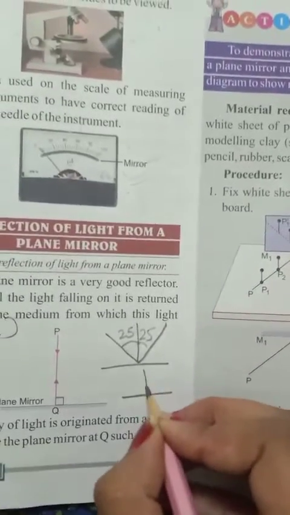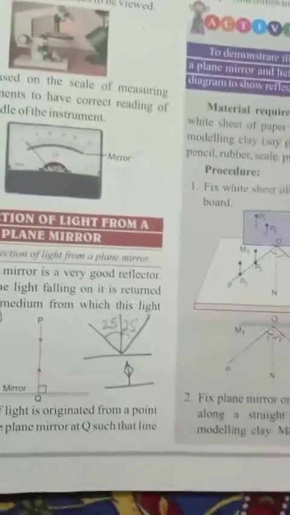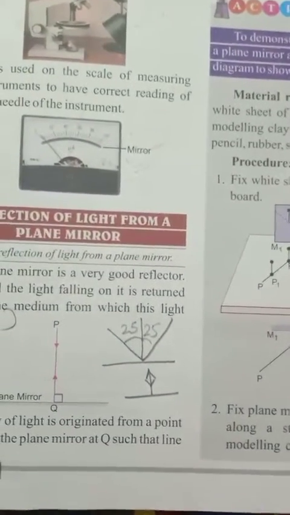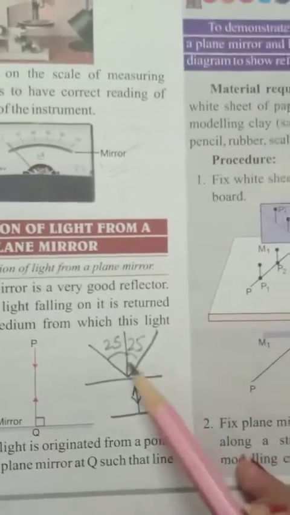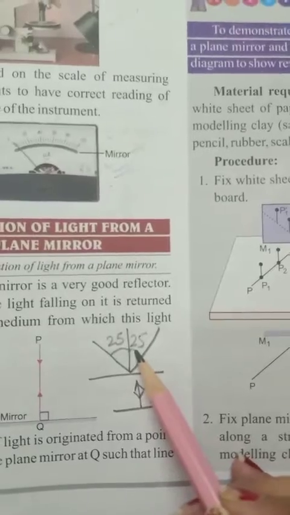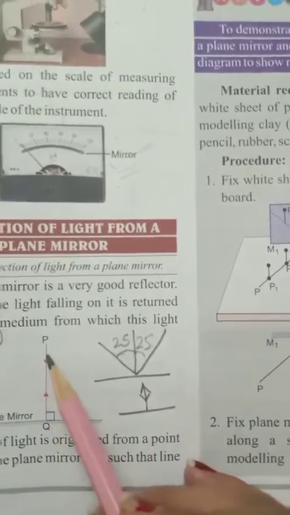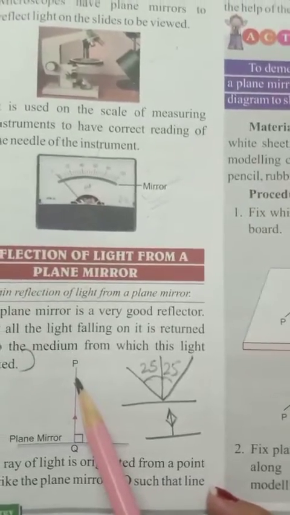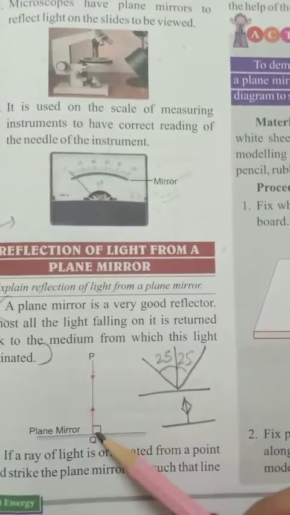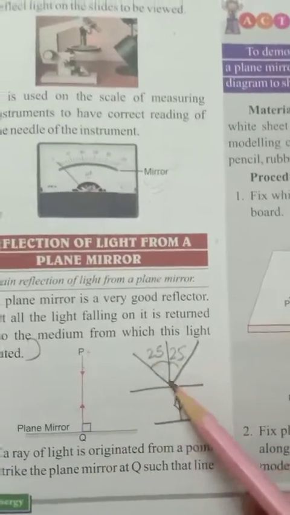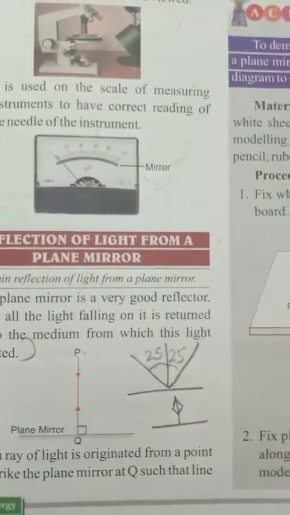But if it is coming straight, if it's coming at 0 degrees, it will bounce back at the same angle. The direction it is coming from, it will go in the same direction if it is not making any angle. If the angle is 0, the reflection angle will always be 0. So both are 0. So the direction it is coming from, it will reflect back in the same direction. That is reflection of light from a plane mirror. If it's coming in a direction, the same direction it will bounce back. If it's coming at an angle, then it will reflect back at the angle.